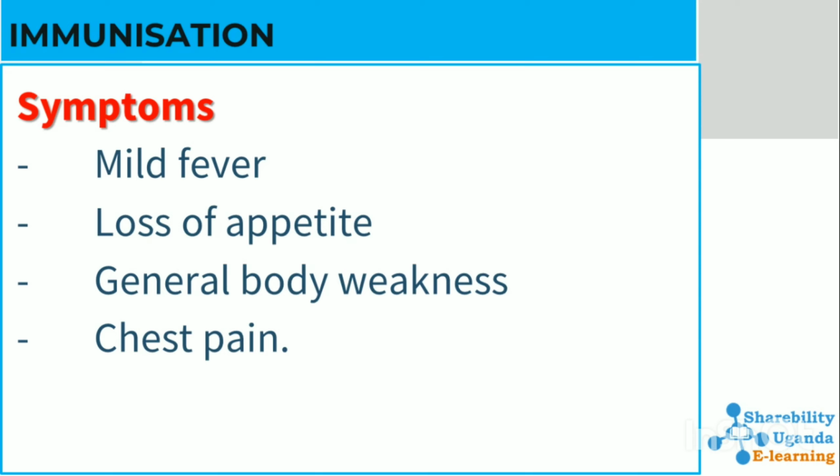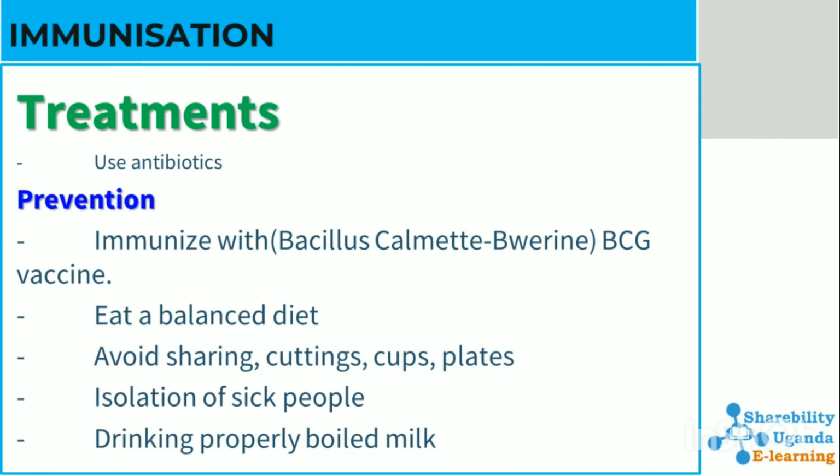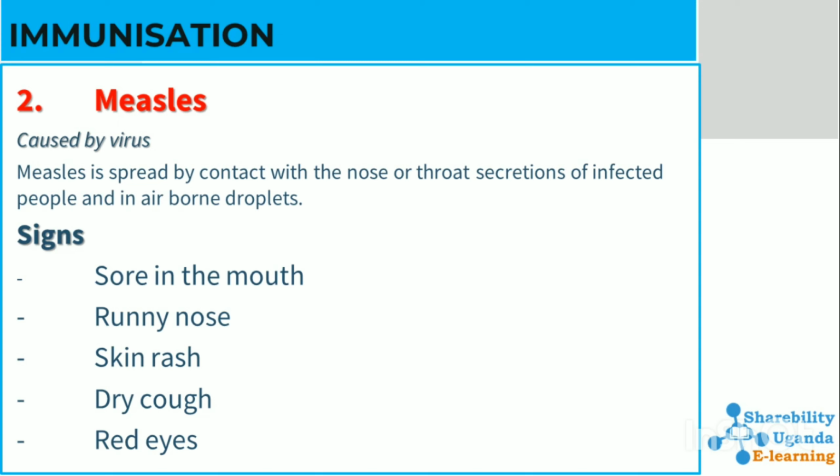Symptoms. How does a person feel? A person who has tuberculosis feels a mild fever, loss of appetite, general body weakness, chest pain, and other symptoms. Treatments: we can treat tuberculosis using antibiotics, and we can prevent it by immunizing with BCG vaccine, eating a balanced diet, avoiding sharing cuttings, cups, plates, and isolating sick people. Drinking properly boiled milk and other methods.